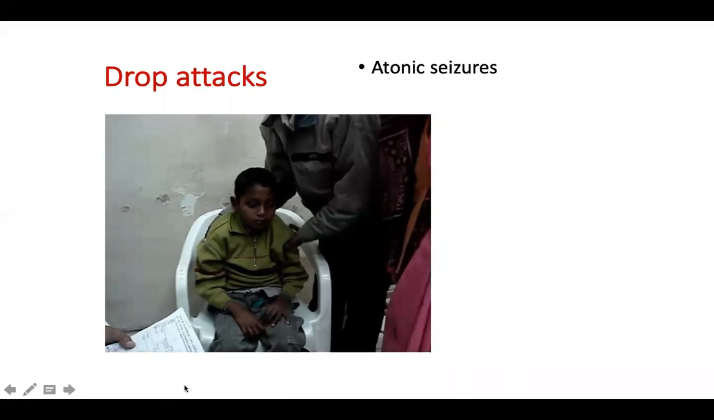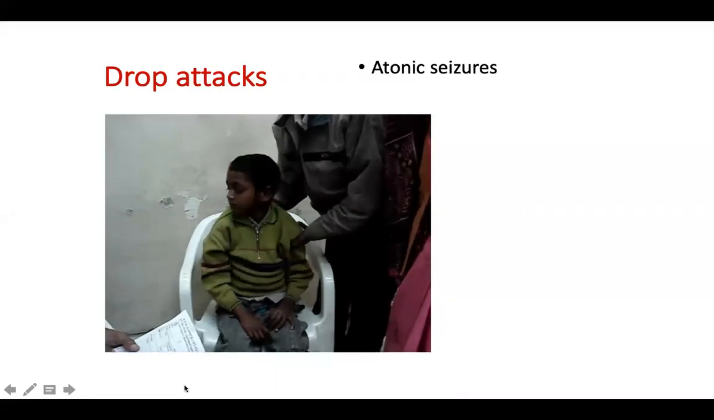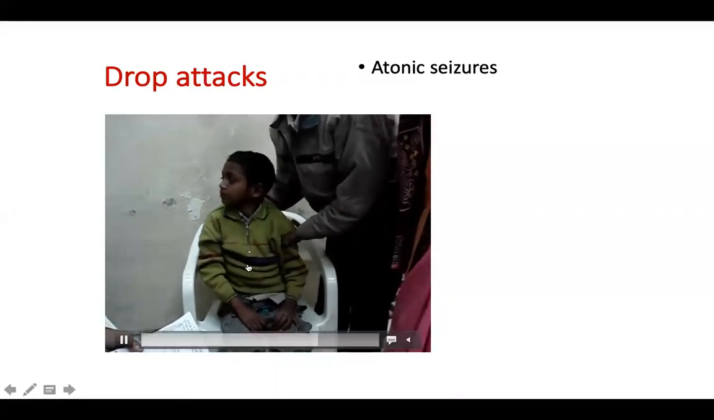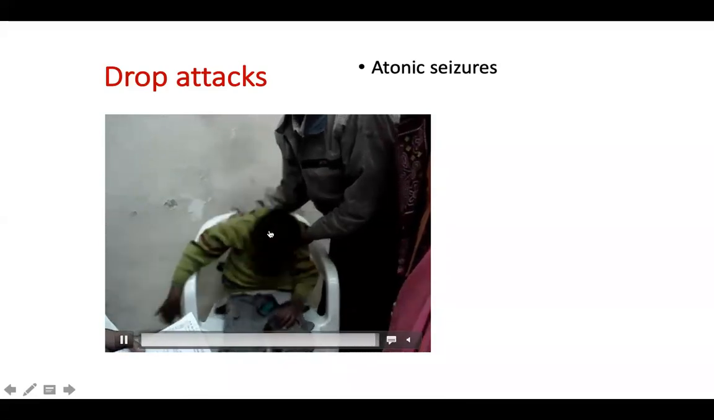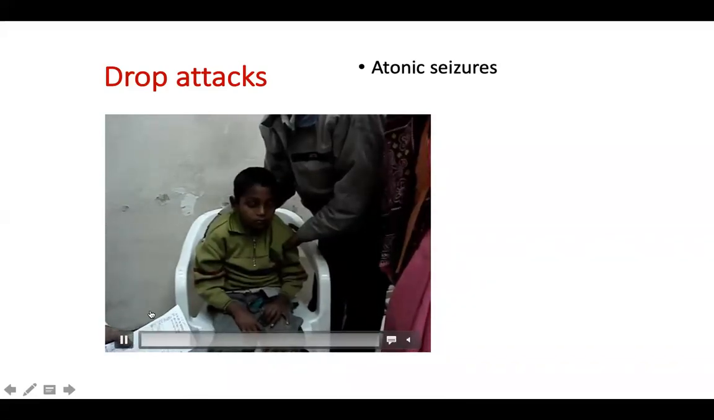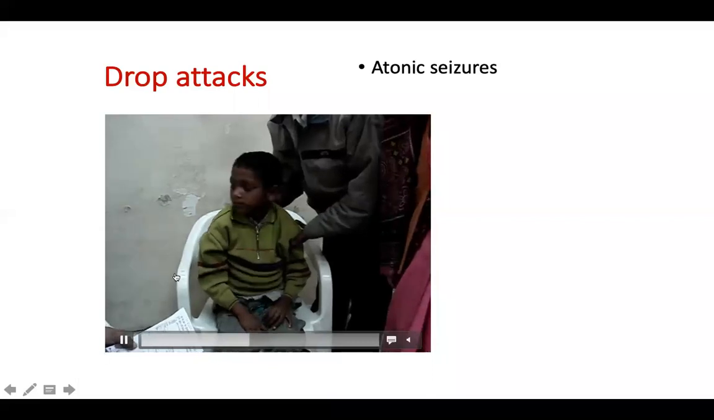These are the true drop attacks or atonic seizures, where there's a sudden rapid loss of tone. Like in this child, in the end, you have the sudden falls seen in children with Lennox-Gastaut syndrome. So these are true atonic seizures.